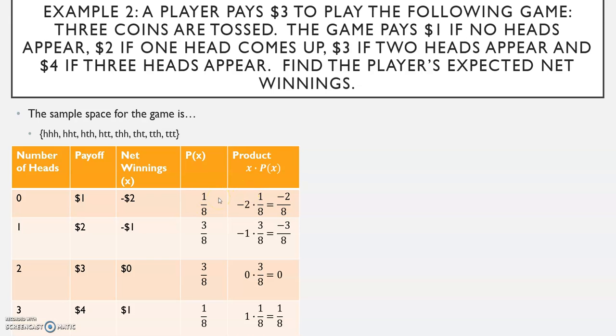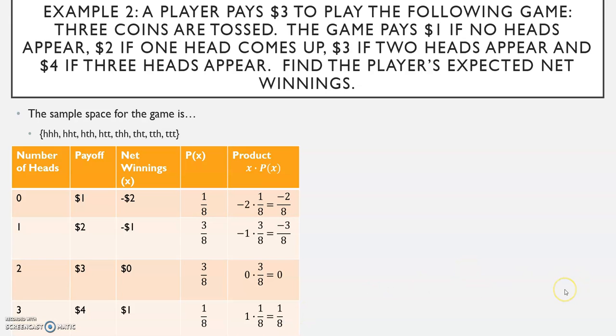Probabilities of our heads. Probability of 0 heads is 1/8. Probability of 1 head is 3/8. Probability of 2 heads is 3/8. And the probability of 3 heads is 1/8. Multiplying our net winnings times our probabilities. Negative 2/8, negative 3/8, 0, and 1/8.